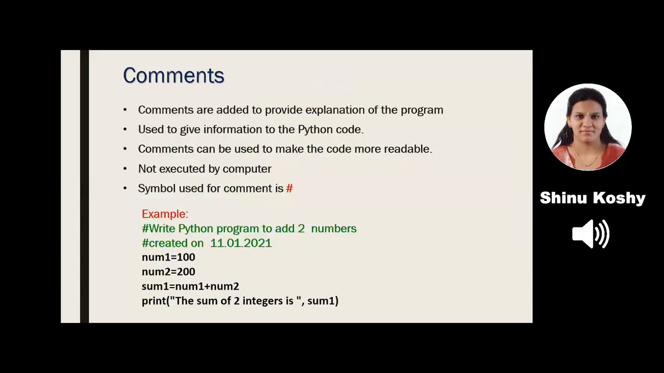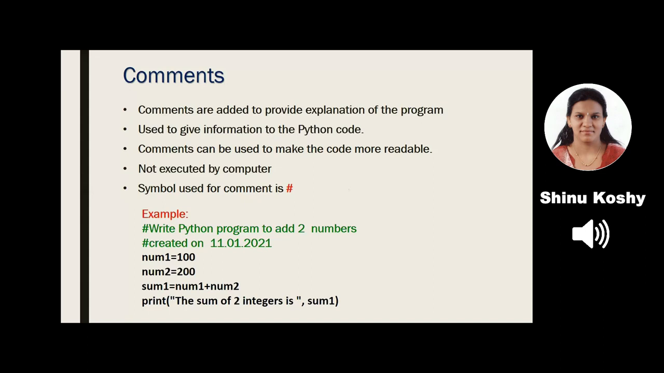Next, we look at a useful concept called comment. A comment is written inside a program in order to give some extra information about that program. A third person, when he looks at your program, it may be difficult for him to understand. So you have to give some explanation to your programs.